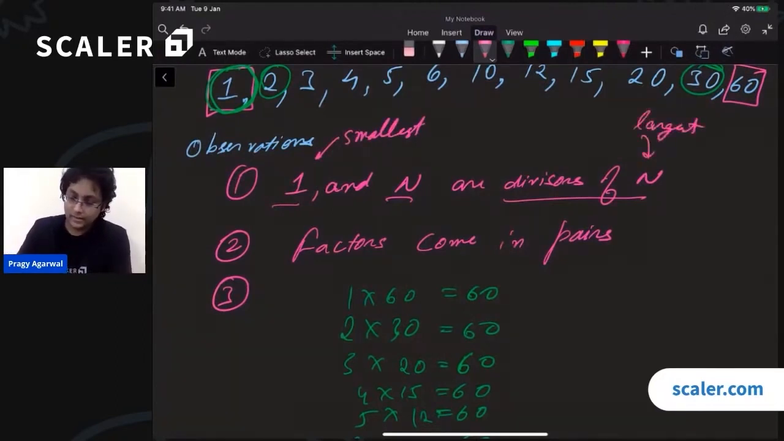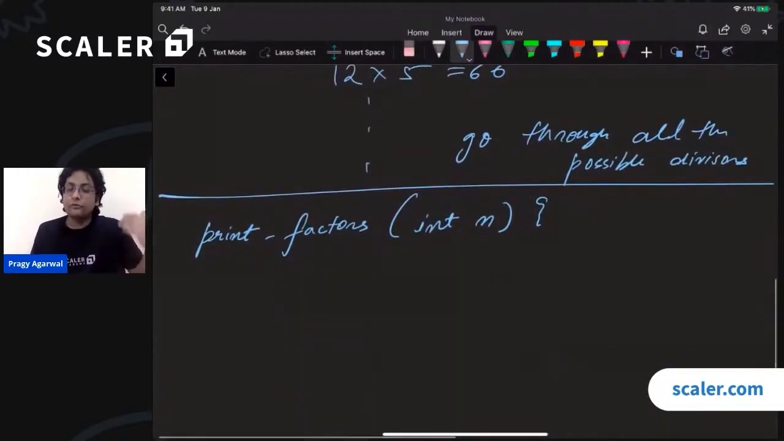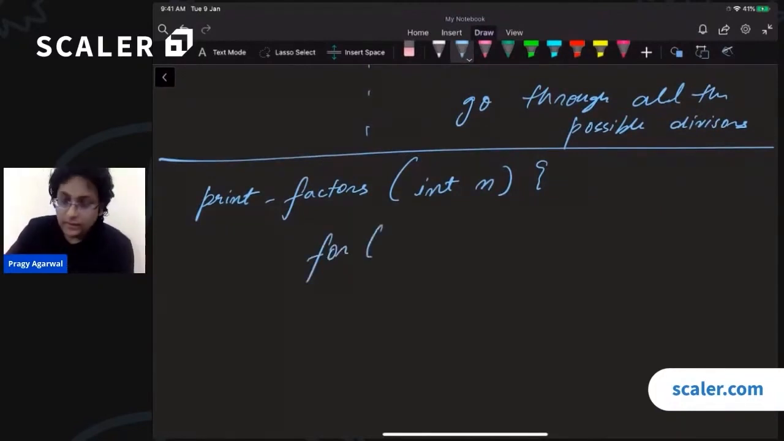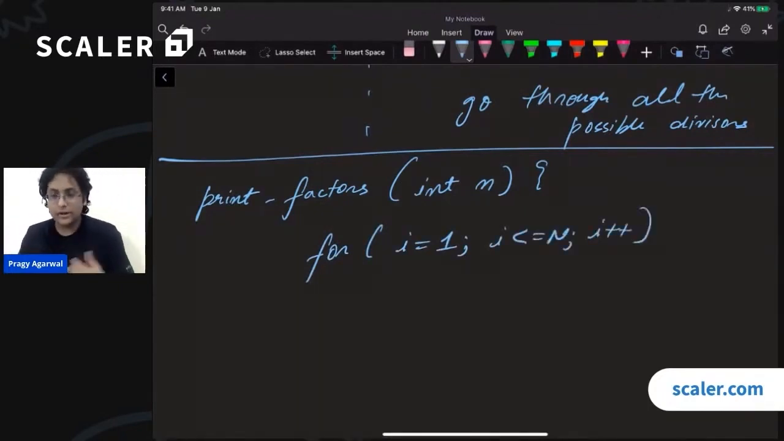Does that make sense? So when I am trying to find the divisors of a particular number, I only have to go from 1 all the way till n, because I cannot have divisors that are greater than n. Is that part clear? Perfect. So how do we write this program then? This is a very simple for loop. We will say for i goes from 1 all the way till n, and we'll increment i. So we'll go through all the different numbers.